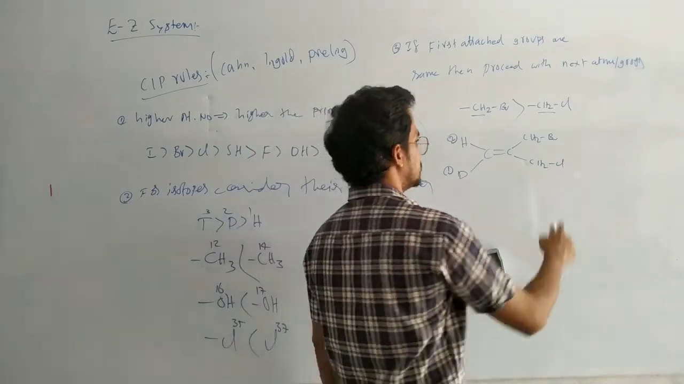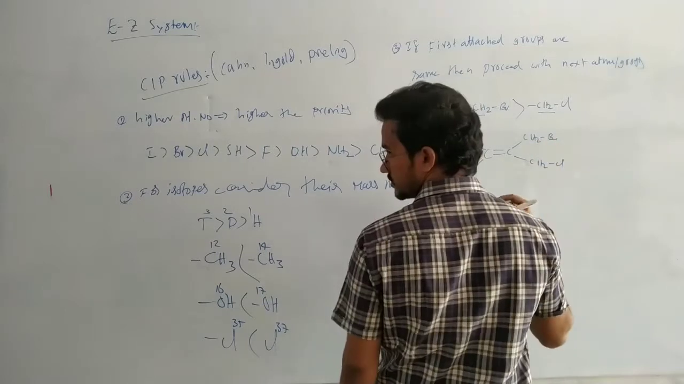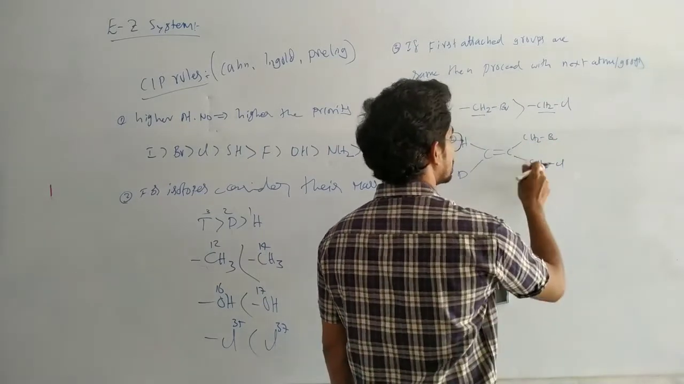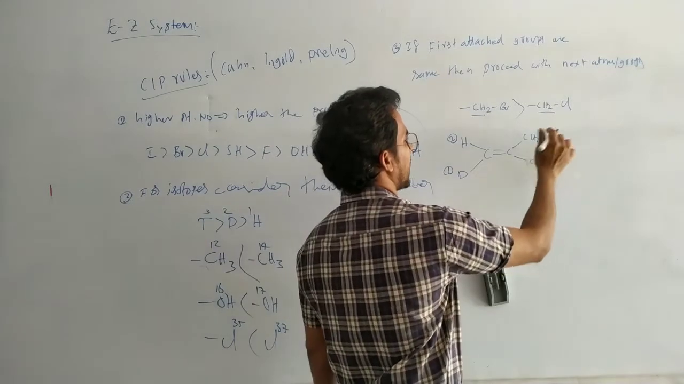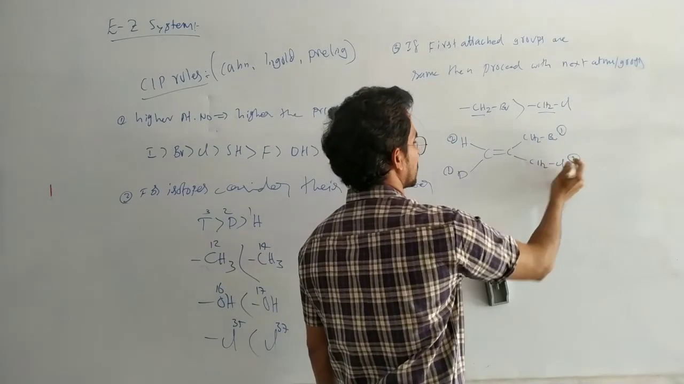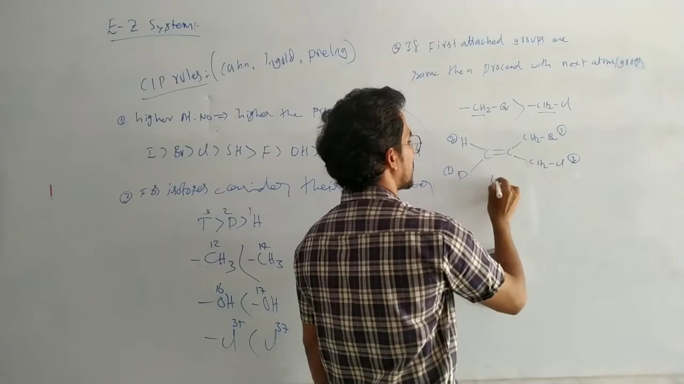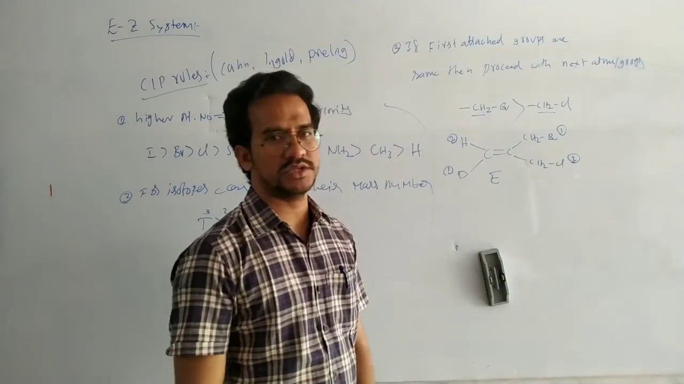And next CH2Cl, CH2Br. CH2, CH2 the same. Then consider bromine and chlorine. This one is a high priority. Second, so the high priority goes on the opposite side. So E isomer. That's it.